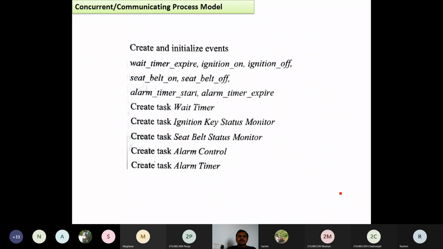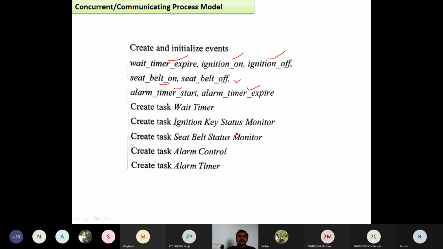The events are wait timer expire, which is given by the alarm control or alarm timer. Then ignition key on, ignition key off, seat belt on, seat belt off, alarm timer start, and alarm timer expire. These are the events which are going to be transferred from one task to another task.